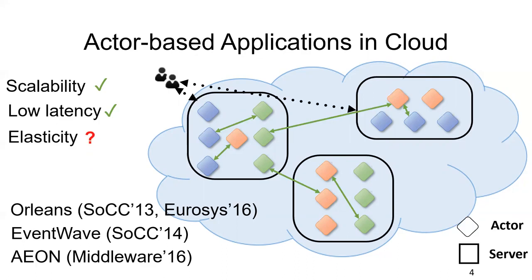For all of those languages, or most of them, the runtime provides some kind of elasticity management, but those elasticity management are quite limited. For example, in Orleans, it only places the same number of actors on each server to achieve workload balance.